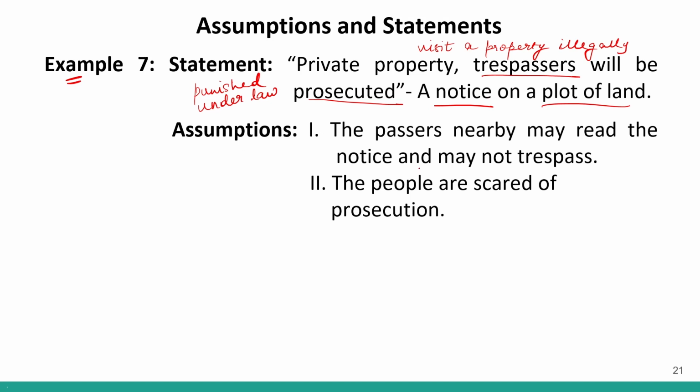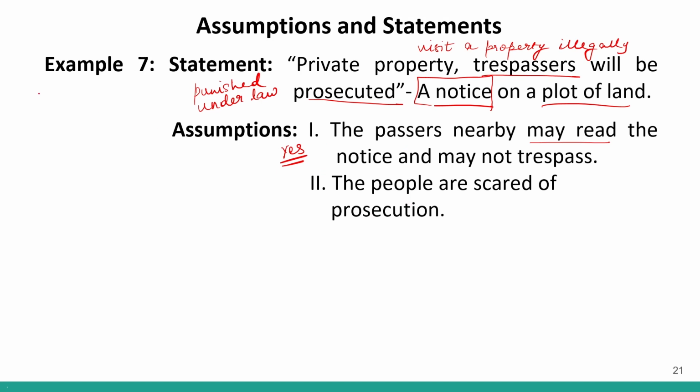Okay. So two assumptions are given to us. We have to identify which of them will follow. Assumption number 1 says the passers nearby may read the notice and may not trespass. So is this correct? Definitely yes. If we put up a notice, we put this in the faith that people will read it. Why is it called notice? Because it is under your notice. If we are putting up a warning of sorts, people will read it. That is the entire purpose of that warning, right? Again, may read is used, so possibility. They may read the notice and they may not trespass. So this is correct.